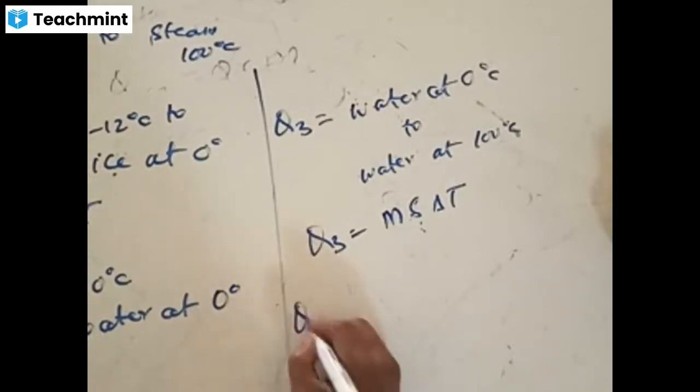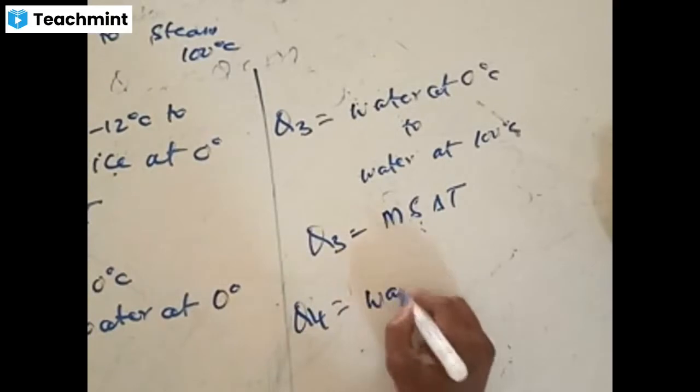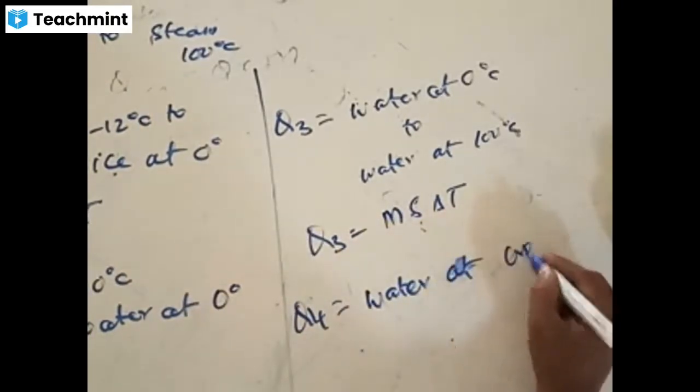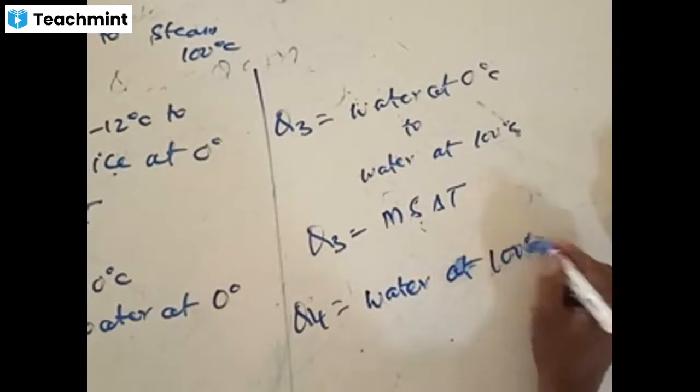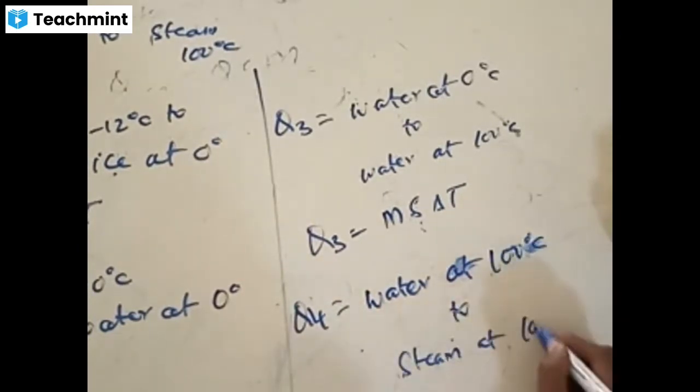And finally, in the fourth step, water at 100 to steam at 100. What's the formula now?